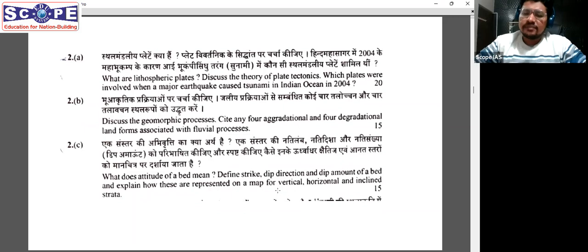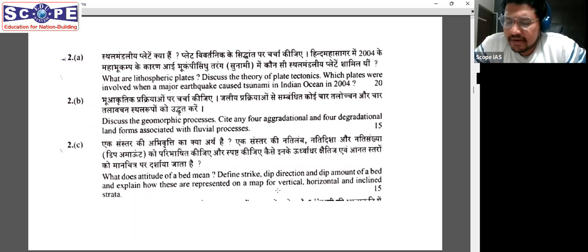Okay, so this is something which is very simple. You can find this in any book. You can go through Billings. It is mentioned over there. This is a very, very basic concept.